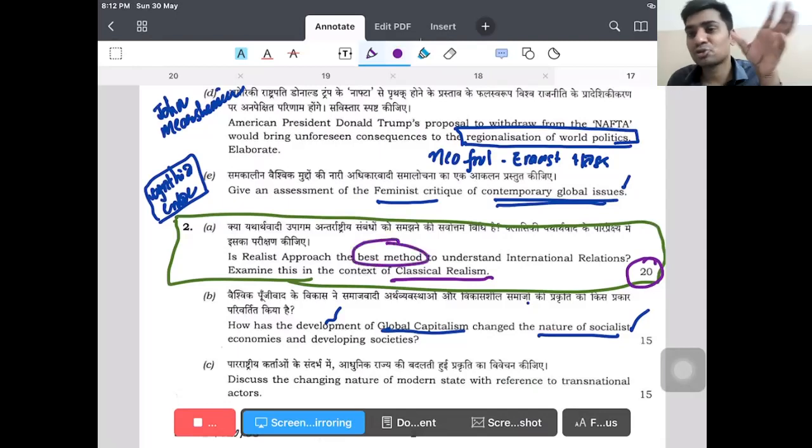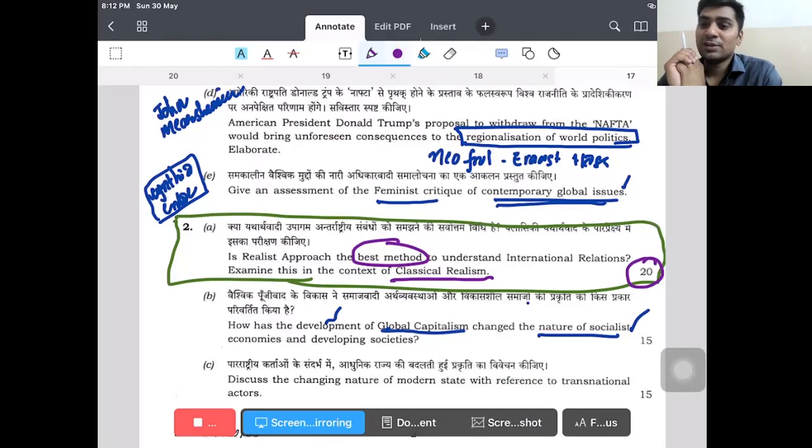Again, you can counter, yes, to some extent it is solving the problem, but you should have an interdisciplinary approach where you will take certain functions of liberalism, certain functions of realism, and certain aspects of class feminist approach, and certain aspects of the critical schools like Gramsci's school or Frankfurt school, social constructivist models, and then you can say in the end, we discussed this topic, that is the theory of complex interdependence.